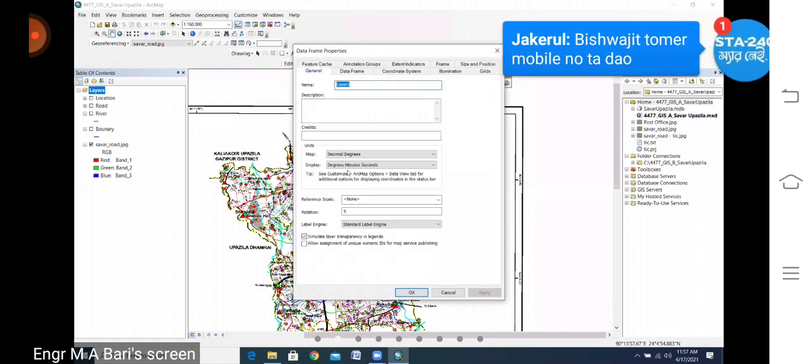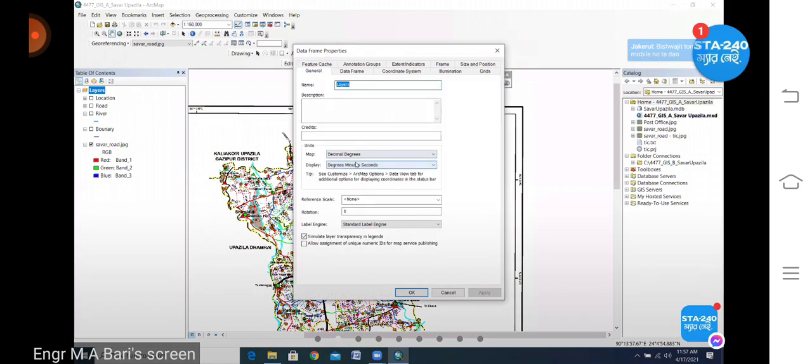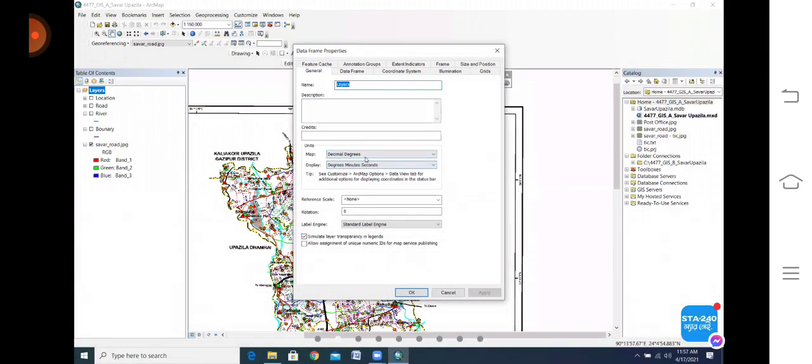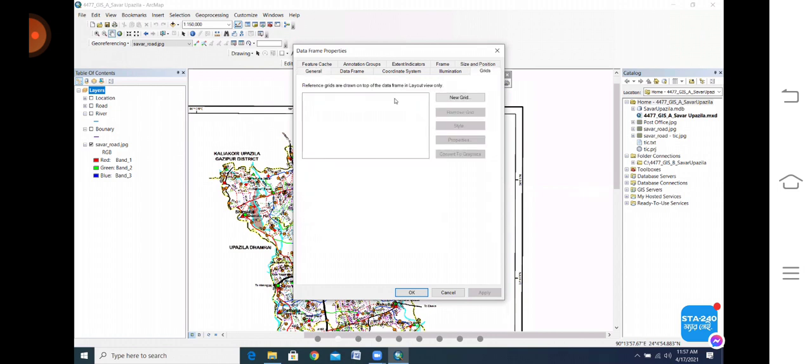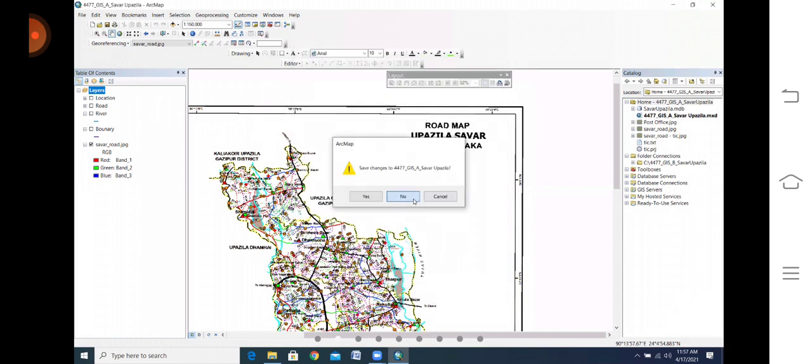We will check decimal degree and degree minute second. Then the grid, if the grid is available. I am just opening another file that will help you.